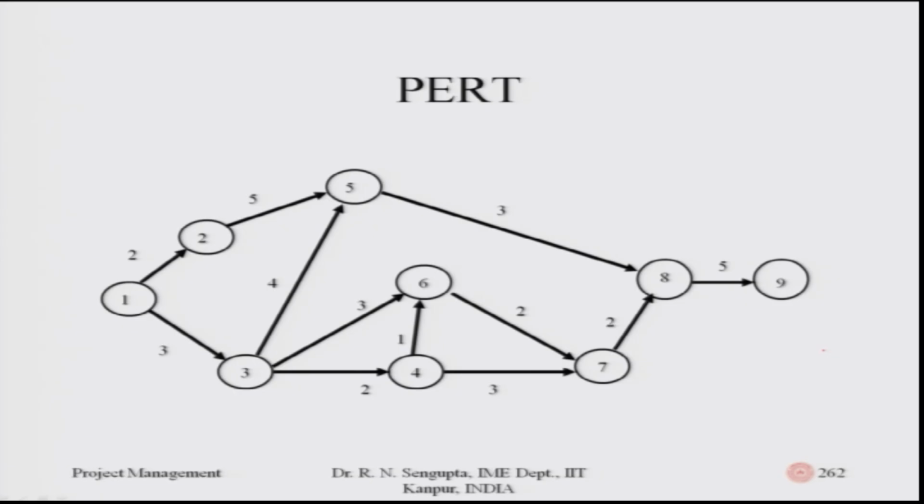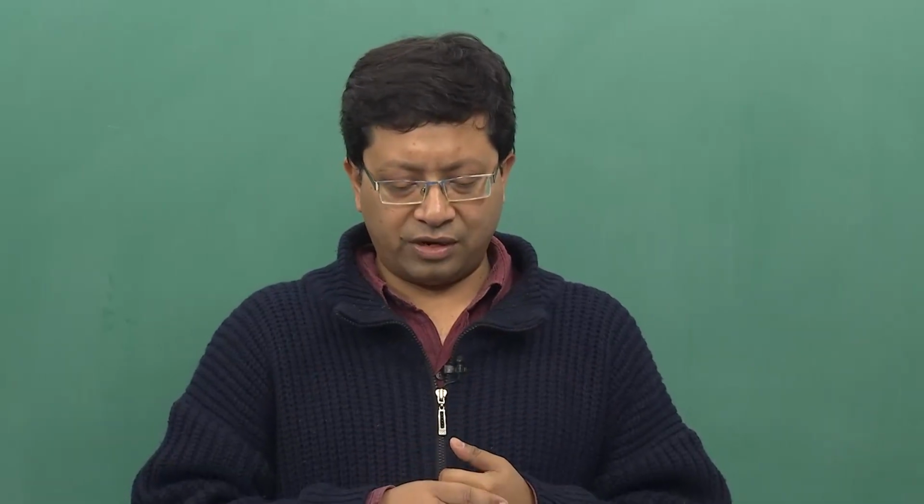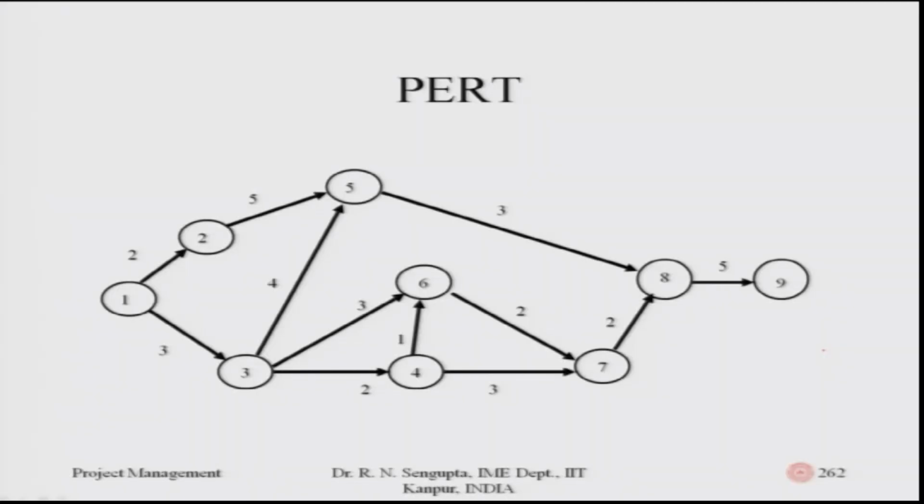So, consider this diagram here. The whole project starts at 1, and then it goes from 1 to 2 and 1 to 3, then 3 goes to 5, 2 goes to 5. I have not drawn the table, in order to understand the precedence diagram concept, which is which job or activity follows what. Then 5 goes to 8, 3 goes to 6, 3 goes to 4, and so on and so forth till the last end, which is job number 9. The numbers given, like 1 to 2 is 2, 2 to 5 is 5, 1 to 3 is 3, 3 to 5 is 4, are the durations which you are considering.